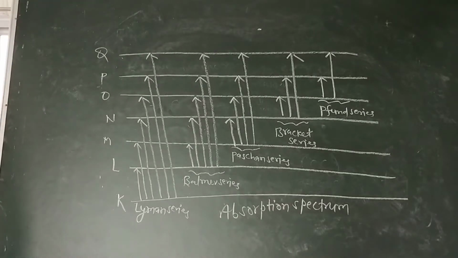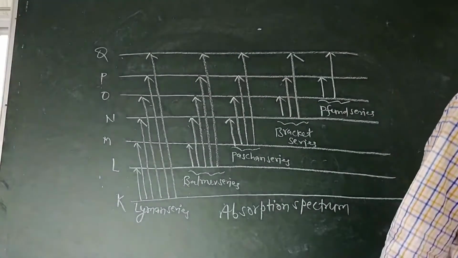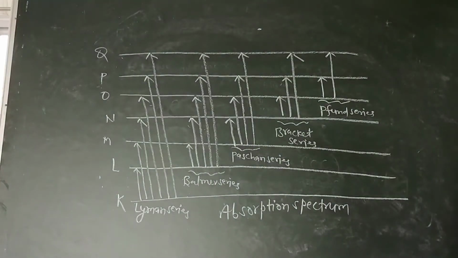The reverse of this is also true. When the electron returns to the ground, that is the low energy level, from a high energy level, then it is known as emission spectrum.